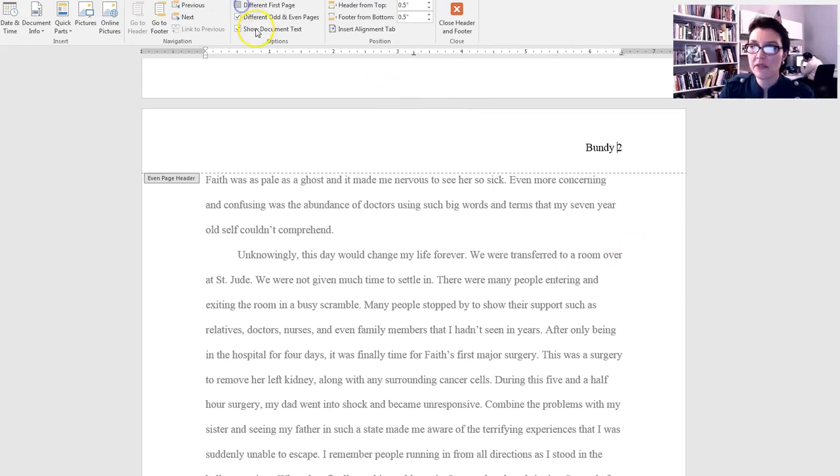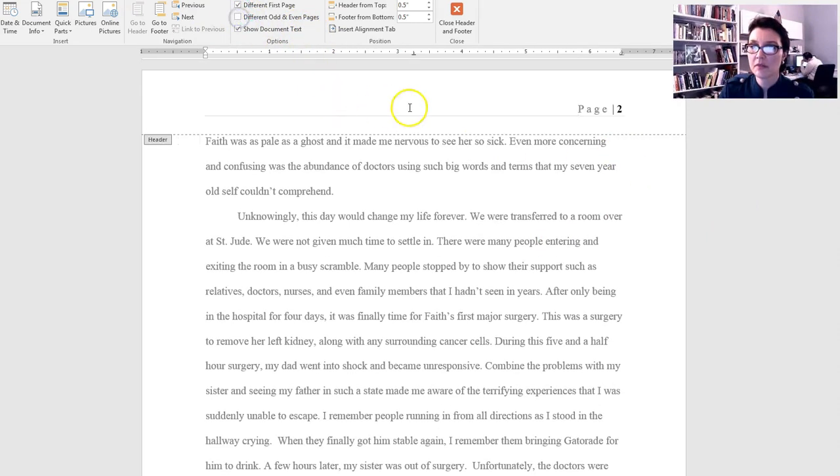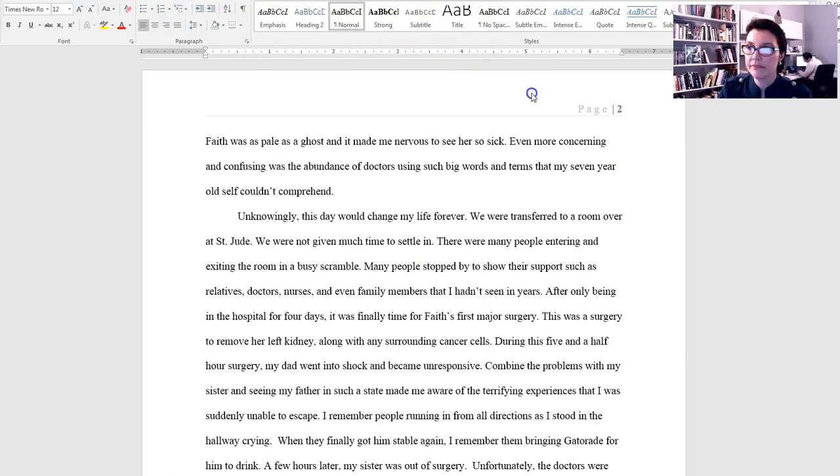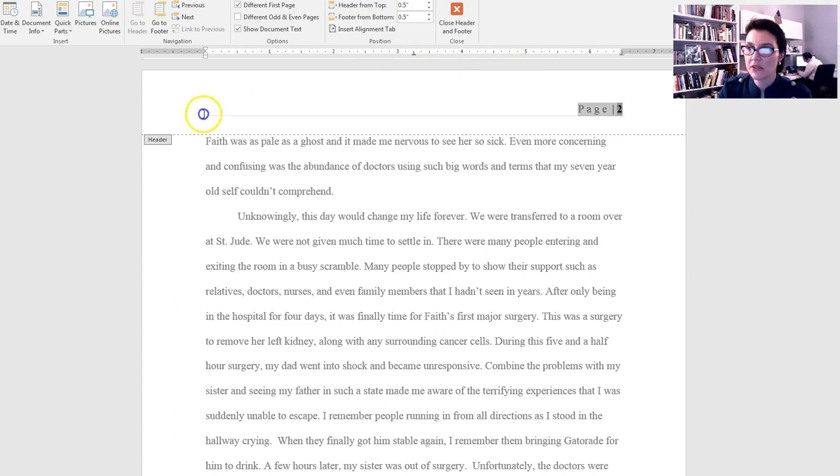And make sure you have different first page. That had to be checked. Do not check different odd and even pages. You don't want that. Why is it giving me back? I don't want that. Why is it doing that? Why is it defaulting to that? That's not what we asked it to do.